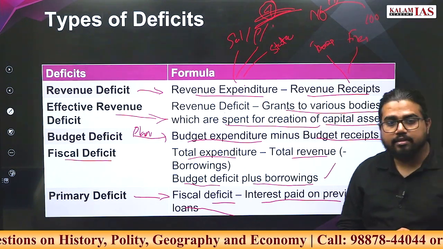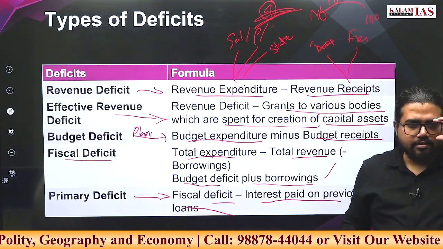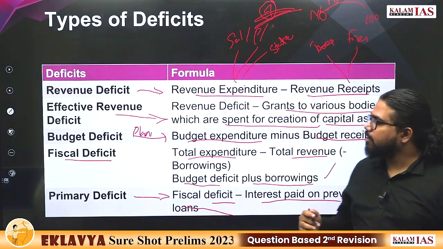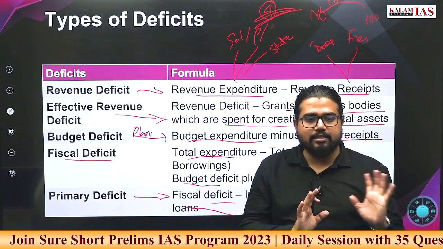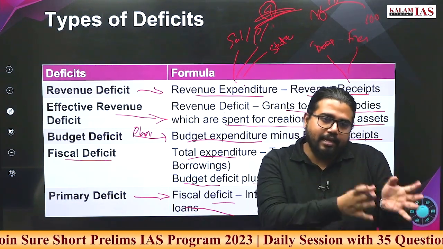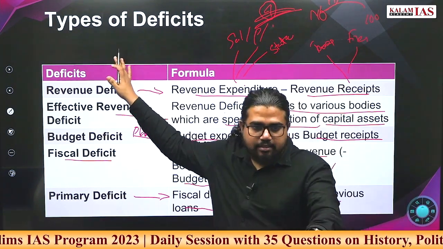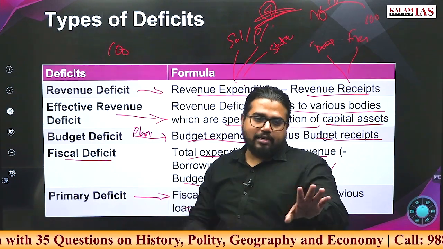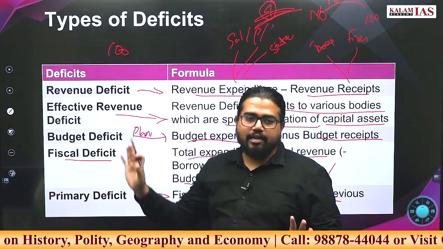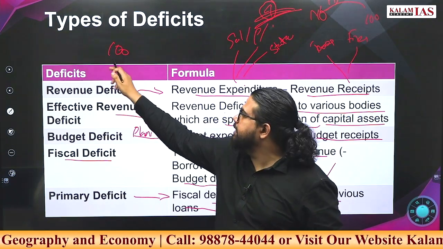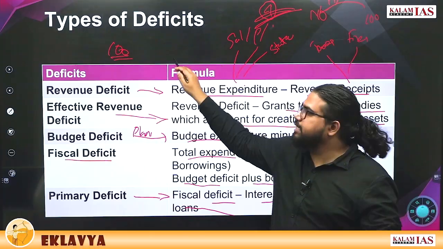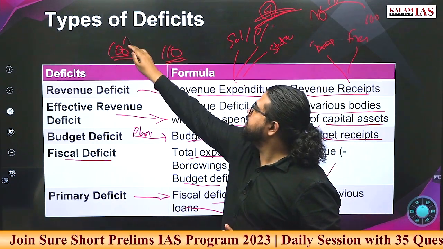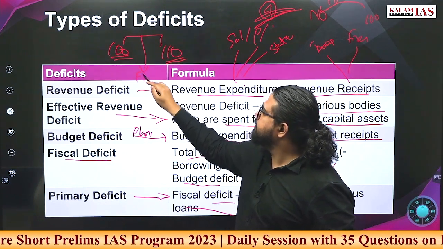Fiscal deficit. It's simply like expenditure minus revenue, and here in revenue you don't add borrowings. Suppose government is there. Consider government as a person. Government is earning 100 rupees from all the revenues, tax revenue, capital revenue, all together 100 rupees government is earning. Now government is planning an expenditure of 110 rupees. This difference is fiscal deficit.